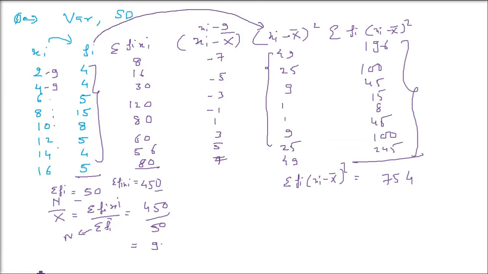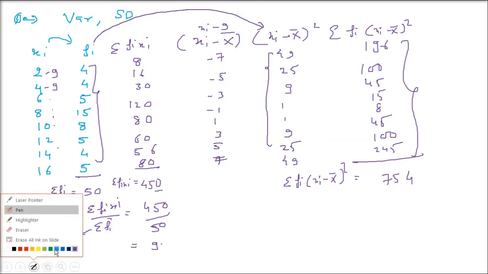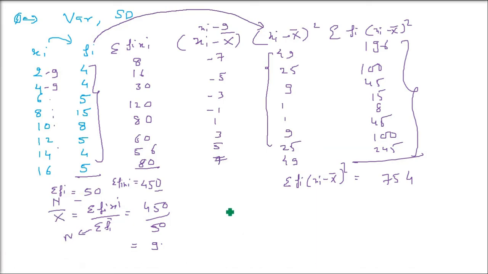The formula is variance. First we always find out the variance, then we find out the standard deviation. So variance will be 1 by capital N, sigma fi (xi minus x bar) whole square. So this is 754 divided by N. Sigma f is 50, so 754 by 50 we have to do, and this is going to be